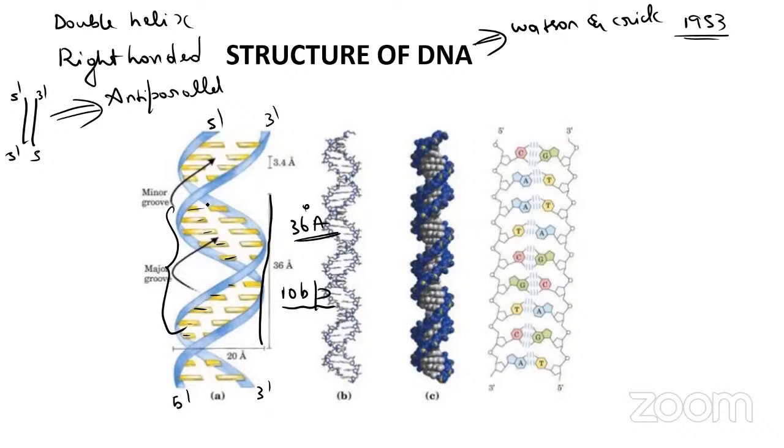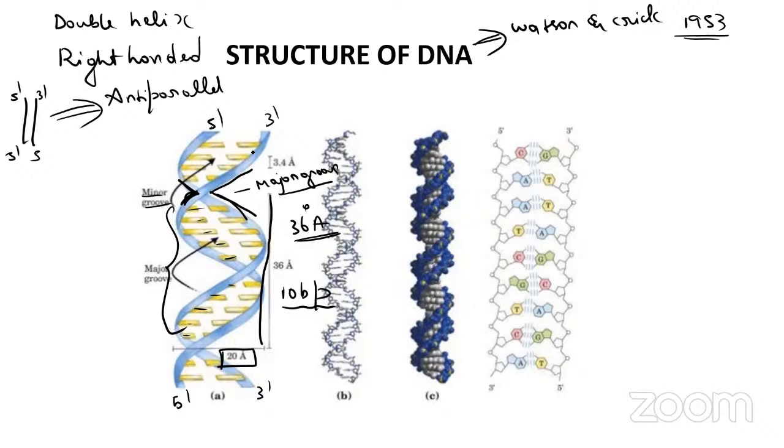See here, this groove is very minor, so we call it the minor groove. And this is larger, we call it the major groove. So what is the diameter of the DNA? The DNA diameter is 20 angstrom.